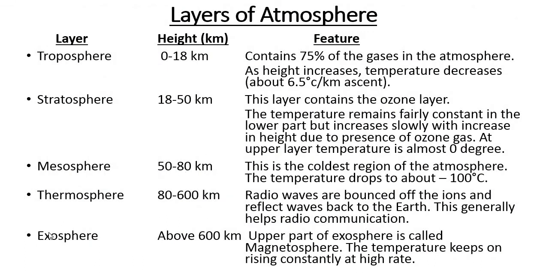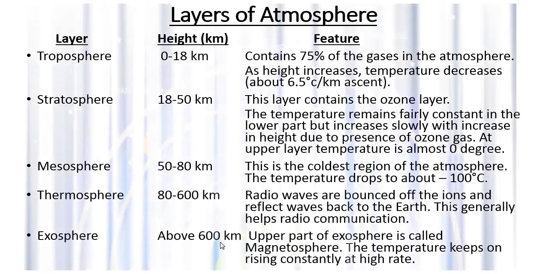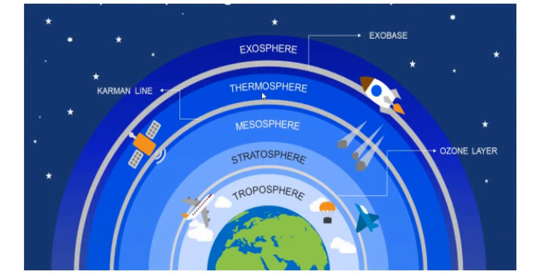Next, the last one is the exosphere. Just above the thermosphere, the exosphere lies. The exosphere extends beyond the thermosphere up to 960 kilometers. It gradually merges with interplanetary space.